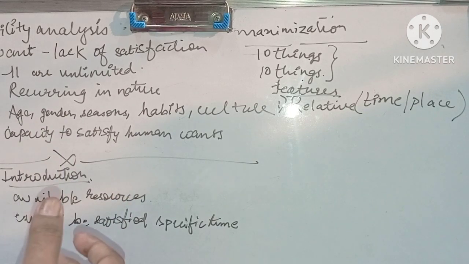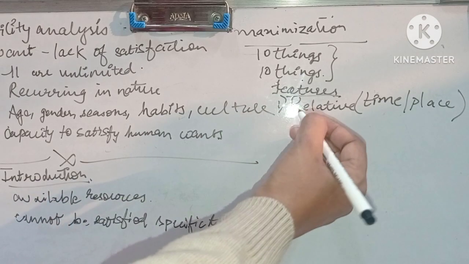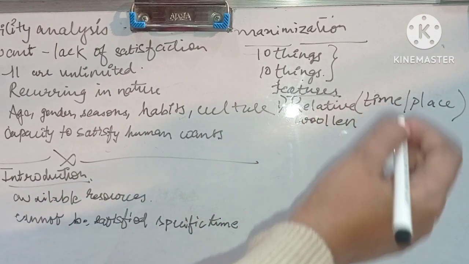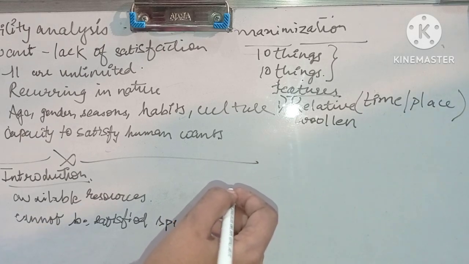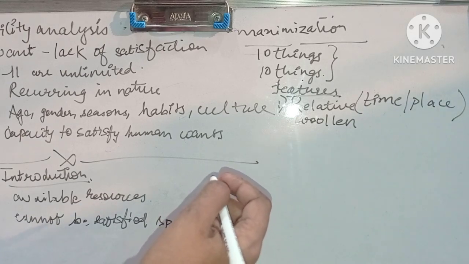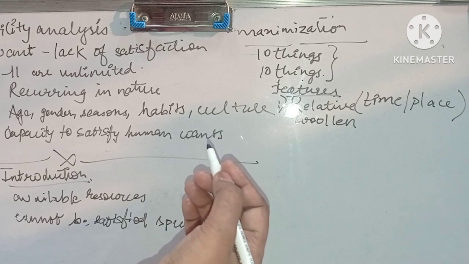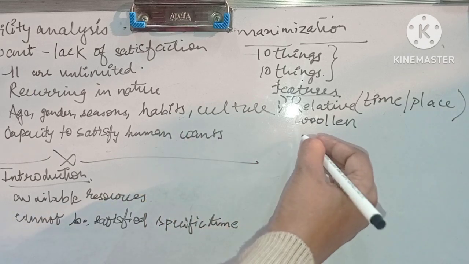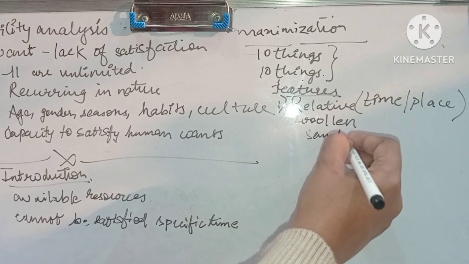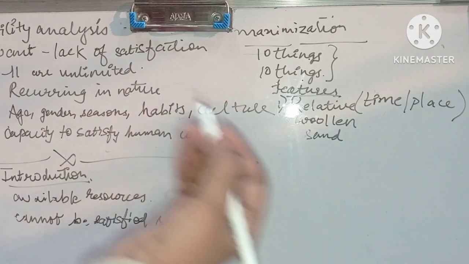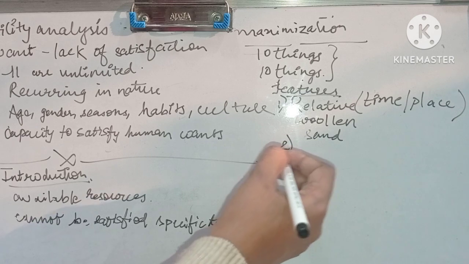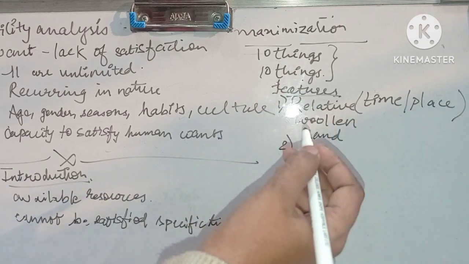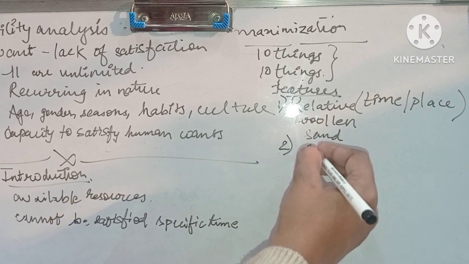Example, woolen clothes have greater utility at the time of the winter season, and also at a place where there is ice fall, not in places which are dry. Same thing with sand. Sand is more useful at the construction site than at the seashore. So it's a relative concept and it is related to time and place.